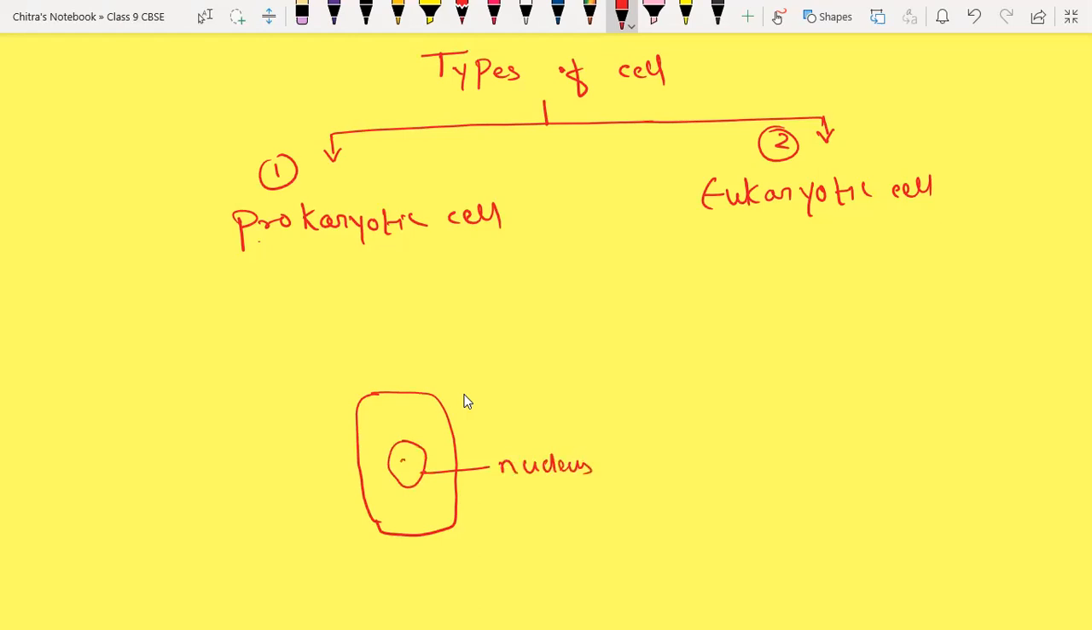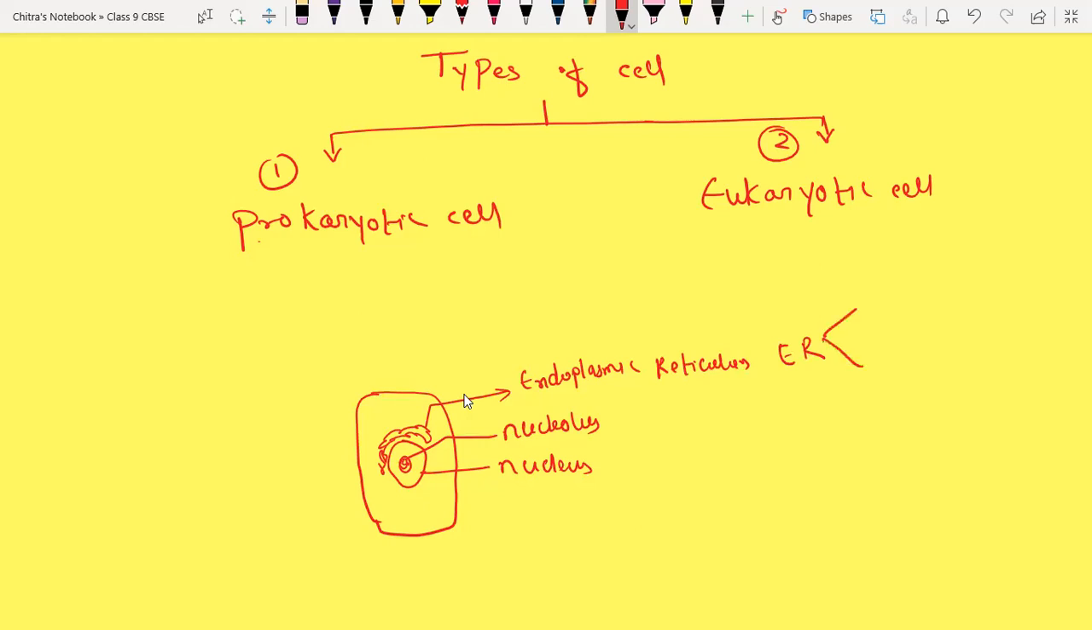Inside the nucleus we have a small structure which is called the nucleolus. Outside the nucleolus we have an envelope-like structure which is called the nuclear envelope. Then the endoplasmic reticulum, in short called ER.